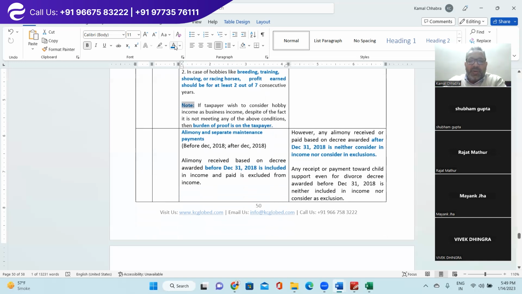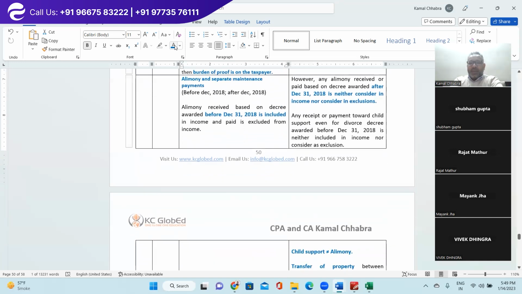Cool. Next important topic, extremely important topic, which you may see almost in every income tax return of the United States of America, is alimony. So, alimony and separate maintenance payment. I think we touched on this in the very first class, where we discussed certain definitions or key terms.